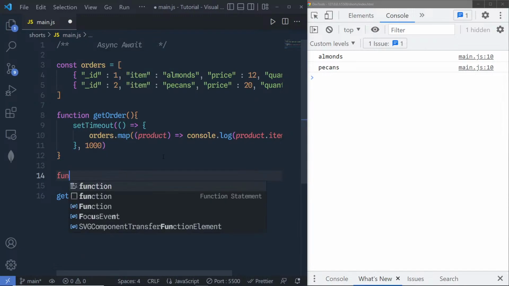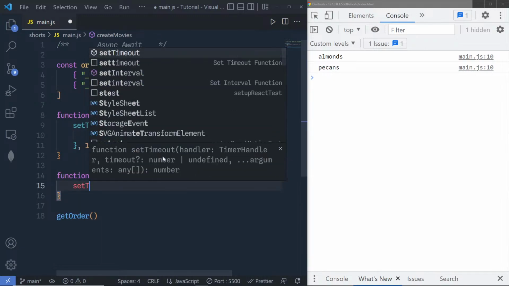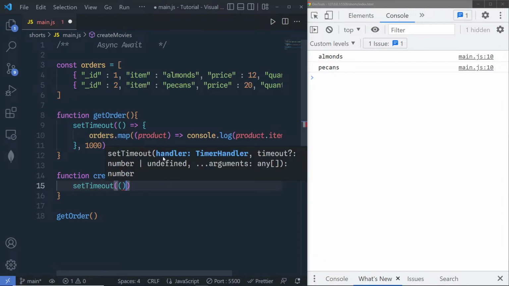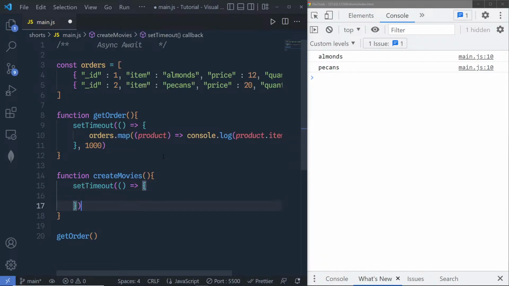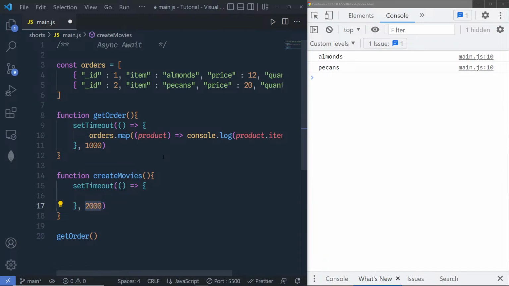So let's suppose I say function createMovies, and I'm going to say setTimeout, and I'm going to call a callback function, something like this, and then say 2000. This indicates this is 2 seconds. Now as a second argument, we specify 2000. This indicates the milliseconds to execute this setTimeout. So after 2 seconds, I'm going to execute this setTimeout function.